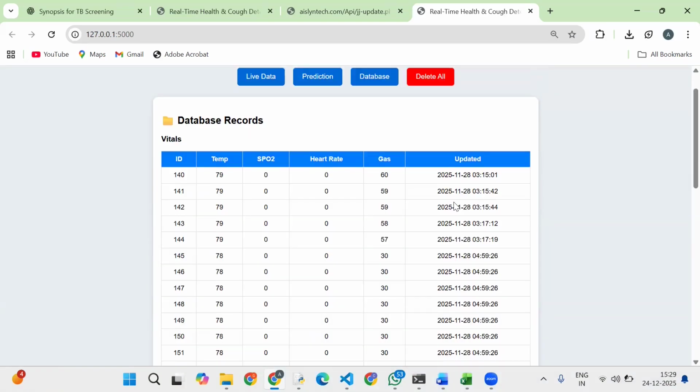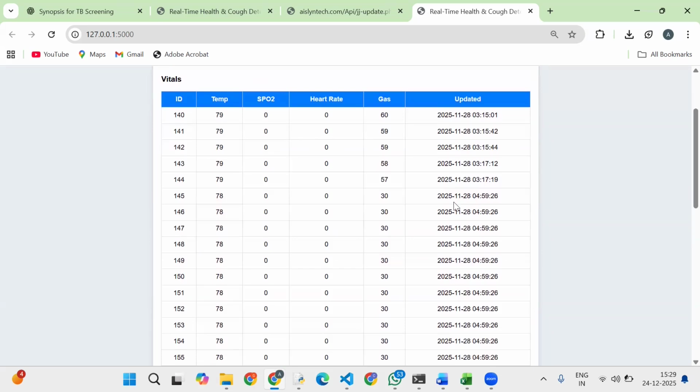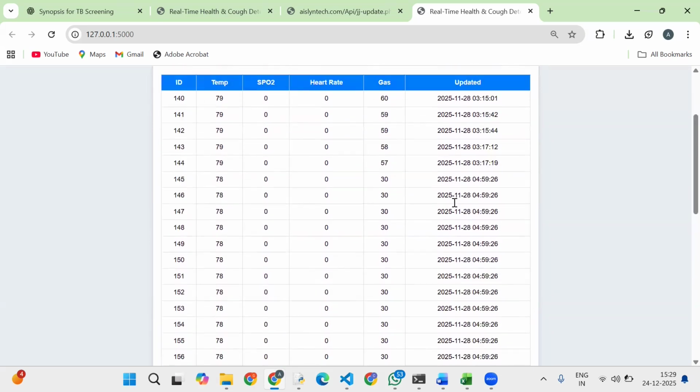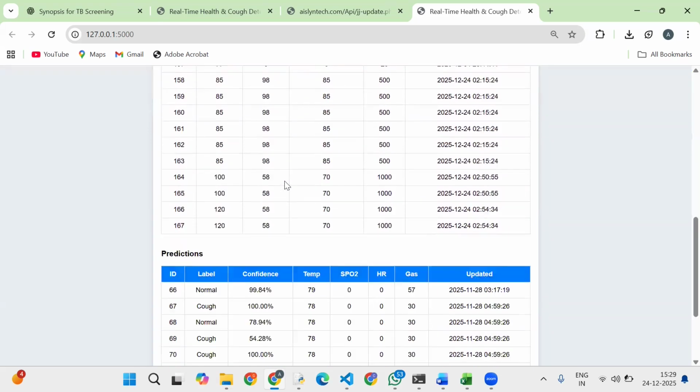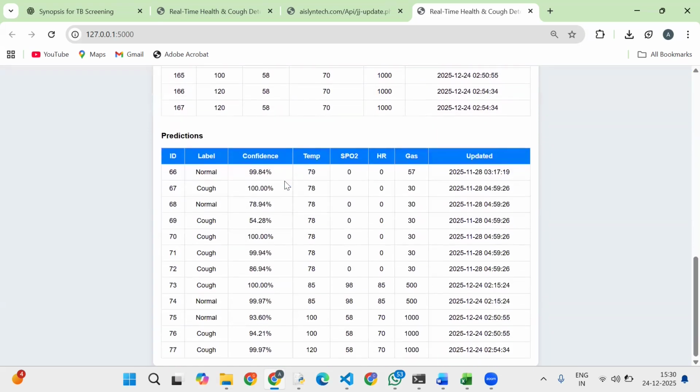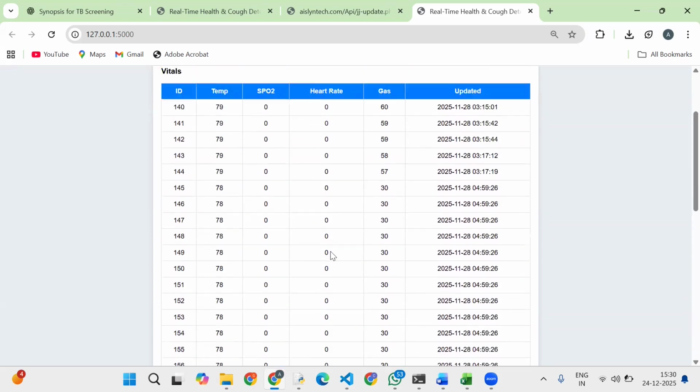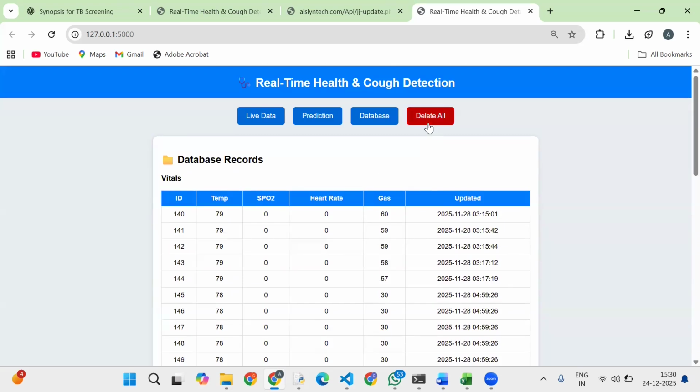This is our database. As I told before, in our database we have stored two types of data. The first shows all the values which we got from the link. This is our predictions table, where it showed the normal and cough results. If you click the delete button, then our database will be cleared.